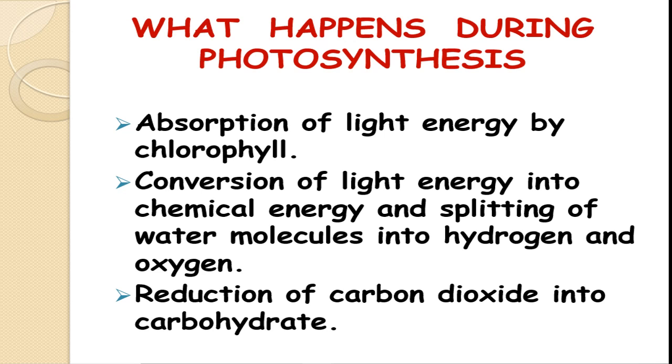Due to that chemical energy, the water molecules that we take up through the roots are split into two different molecules, the hydrogen and the oxygen, from the H2O water molecule we already have. So the hydrogen and the oxygen are split.